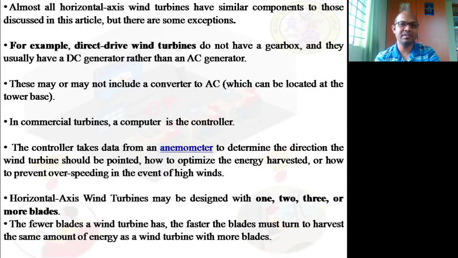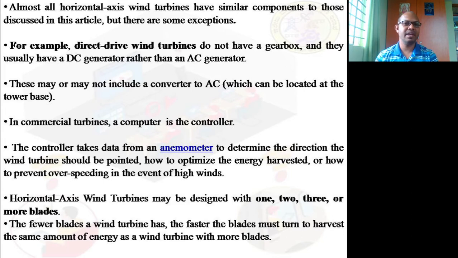Almost all the horizontal axis wind turbines have similar components to those discussed in this article, though there are some exceptions. For example, the direct drive wind turbines do not have a gearbox, and they usually have a DC generator rather than the AC generator. These may or may not include the converter from AC to DC. So whatever the current we are using, it will be either a direct current or an alternating current. The conversion systems can be located at the tower base.